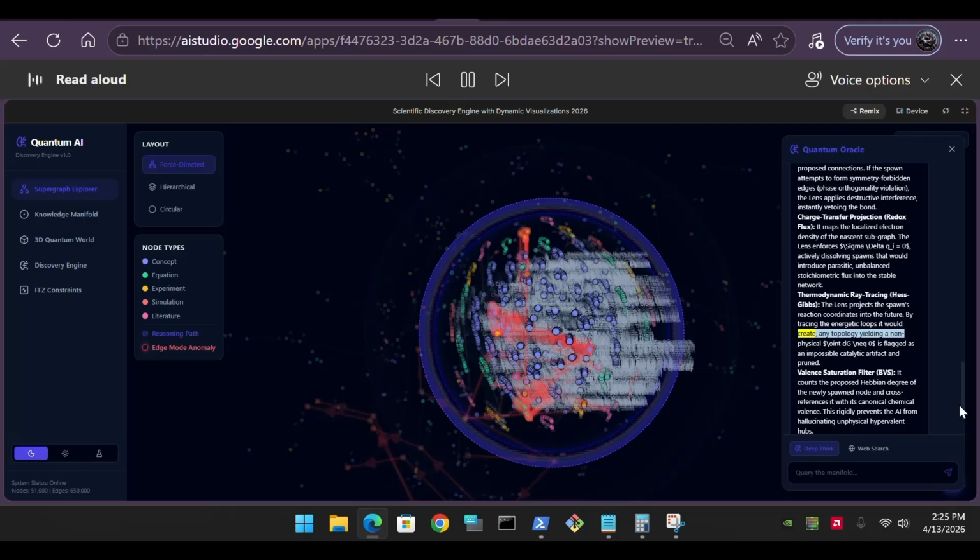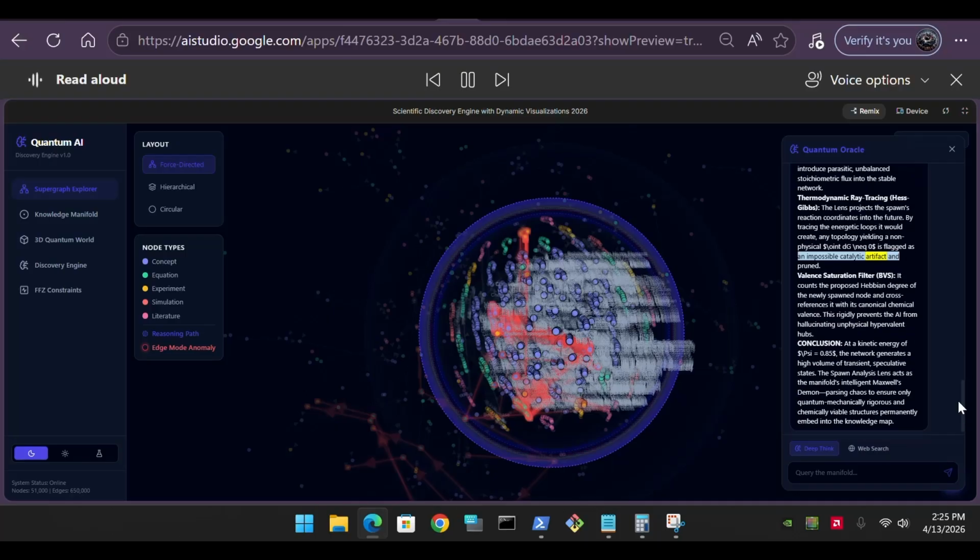Conclusion: the results of the discovery loop are not just text files or abstract lists, they are structural modifications to the universe of the canonical chemistry knowledge map. They represent the collapse of infinite, speculative quantum phase space into mathematically proven, experimentally synthesizable reality.